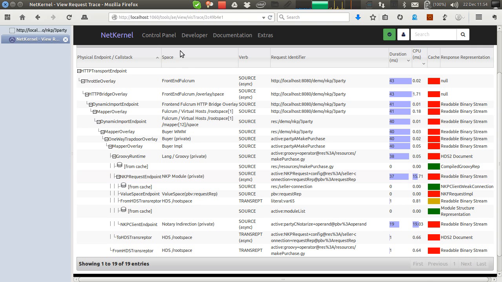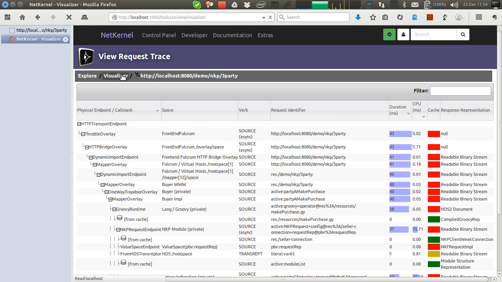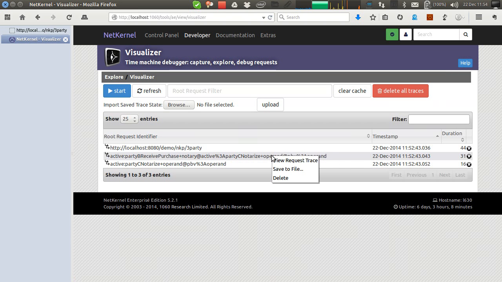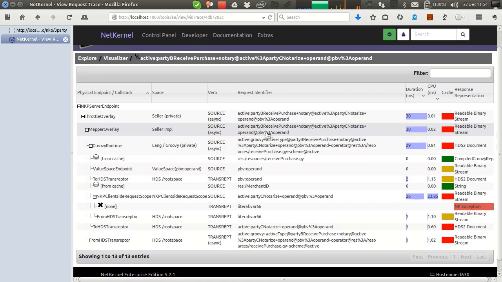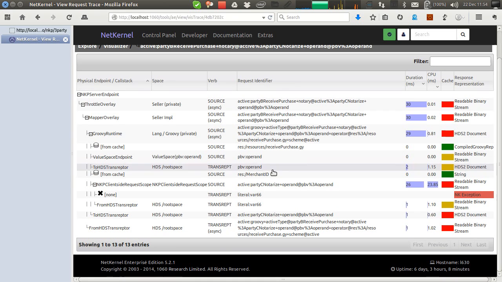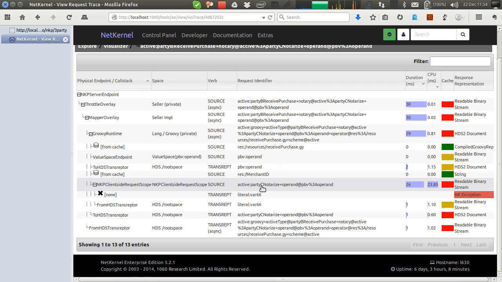If we look at B's perspective, this is B receiving the transaction, and we see what happened there. They received the transaction, and we see that B made a request to notarize the request. He doesn't actually know where that is. It's just in the context of this original request. So it actually goes back to A, and B doesn't know anything about C, so it just gets resolved back by A and somehow goes away and is trusted. And we finally get back a response, and then this guy can return its response to A.